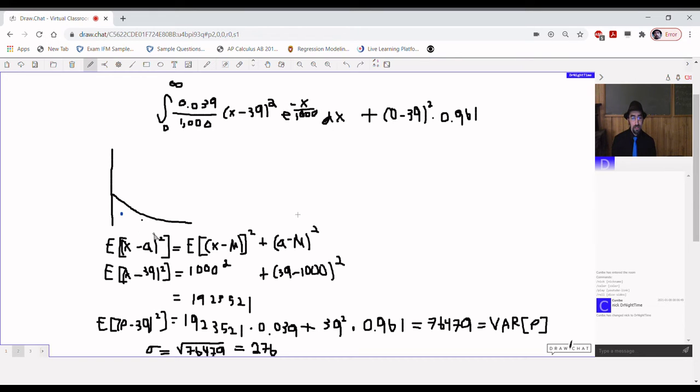So there's this neat little result here that lets you find the expectation of the square distance between some random variable X and any particular number a if you already know the square distance between X and its mean, mu. It's that this formula: the expectation of (X minus a) squared equals the expectation of (X minus mu) squared plus (a minus mu) squared. This is known as the parallel axis theorem.